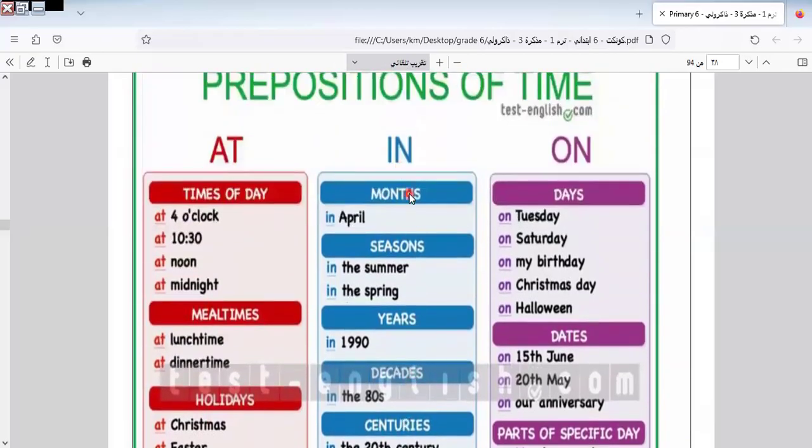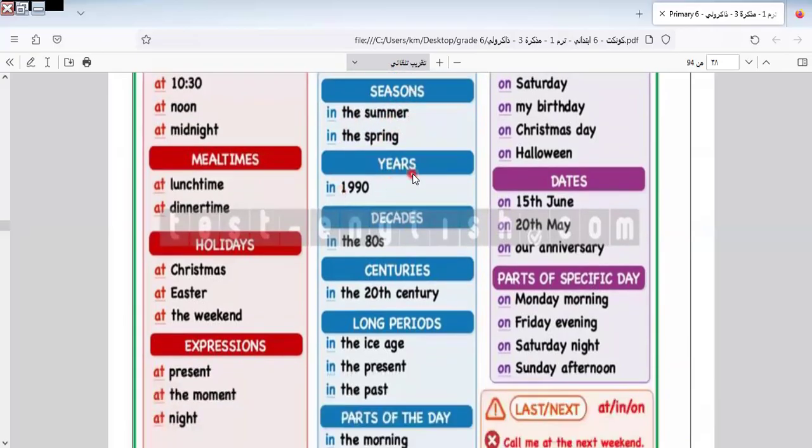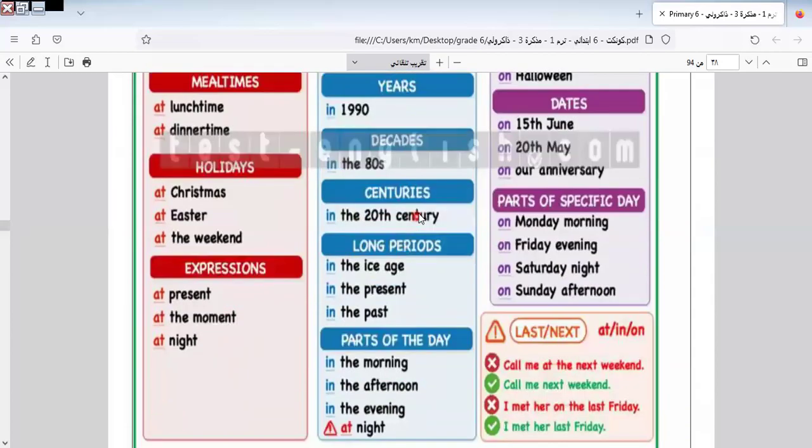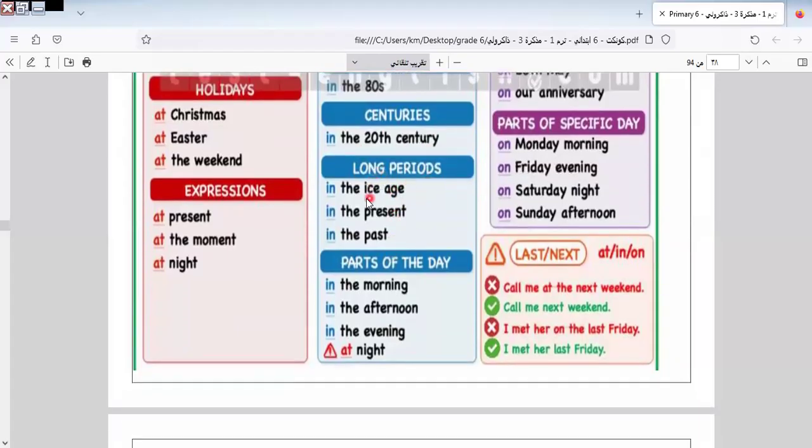Here we have in. Let's know when we use in. We use in with months, like in April, in June, in July, in any month. Seasons, in the summer, in the spring. With years, in 1990, in 1980, and so on. Decades and centuries, in the 18th century, in the 20th century. Long periods, in the ice age, in the present, in the past. Parts of the day, in the morning, in the afternoon, in the evening, but at night. The difference is that we use at with night only, okay?